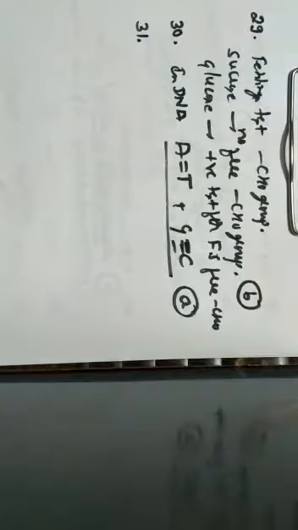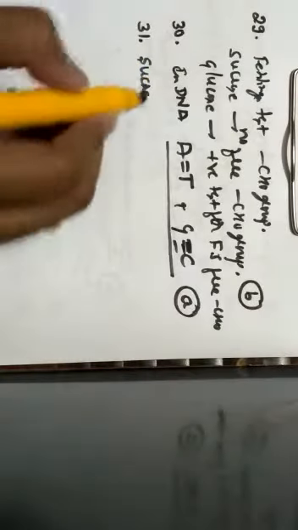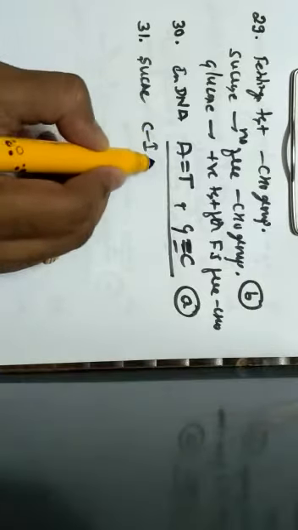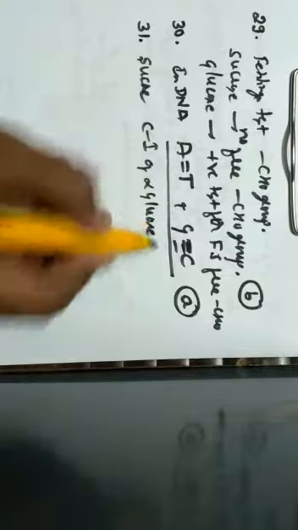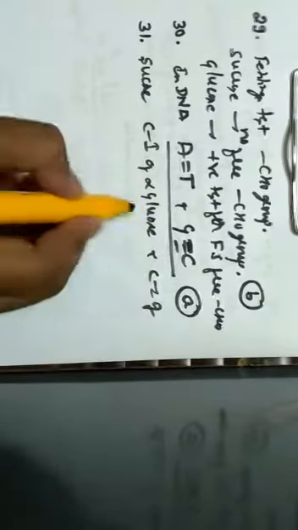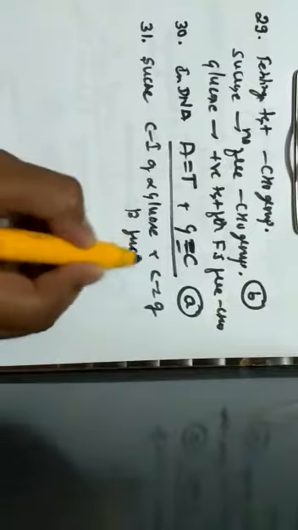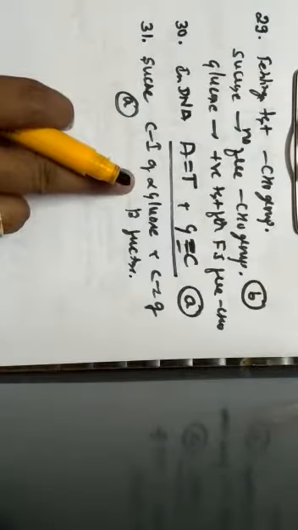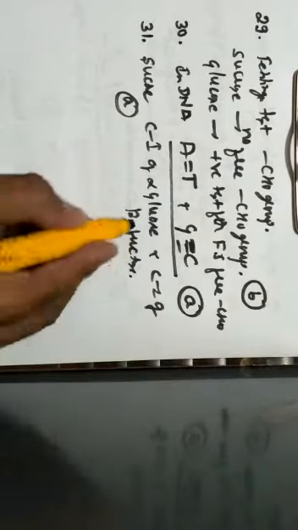Next one, question number 31. The glycosidic linkages present in sucrose is between, already we have studied this, always in sucrose. In sucrose, the glycosidic linkages will be always between the first carbon of alpha glucose as well as the second carbon of beta fructose. So, hence, I can tell that the correct answer for this question is option A, which is given by the first carbon of alpha glucose and the second carbon of beta fructose.